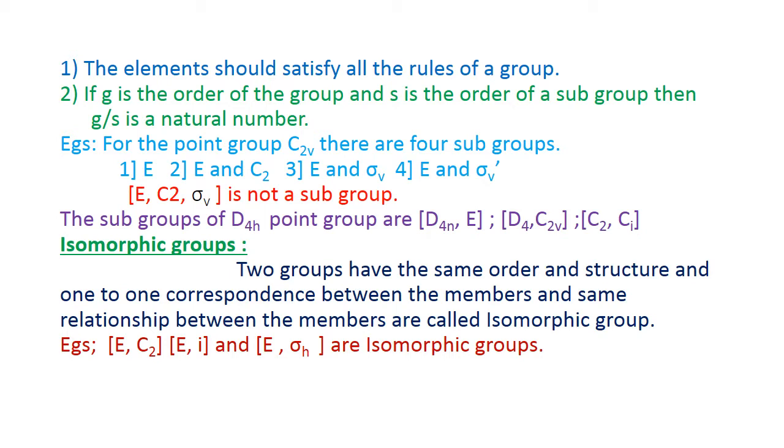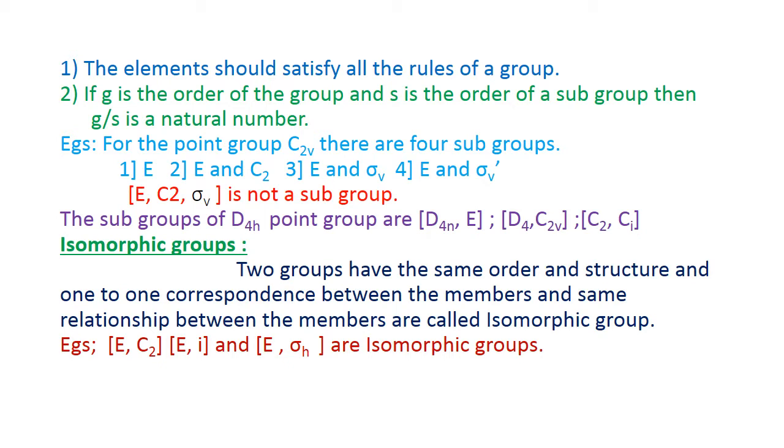Similarly, for the third subgroup, the order is 2, and 4 by 2 is also 2, a natural number. Similarly, for the fourth, the order is 2, so 4 by 2 is equal to 2. These 4 subgroups obey all the conditions of a subgroup. Therefore, subgroups 1, 2, 3 and 4 are the subgroups of the C2V group.